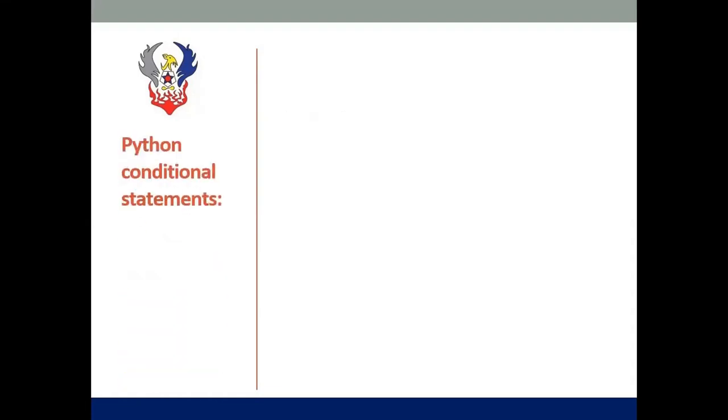Next we are moving on to Python conditional statements. I want to check some conditions while doing my coding. For example, to be eligible to vote and get a voter ID, the age should be greater than 18. If I want to check conditions, I have to use conditional statements. The if condition helps to check a single condition.